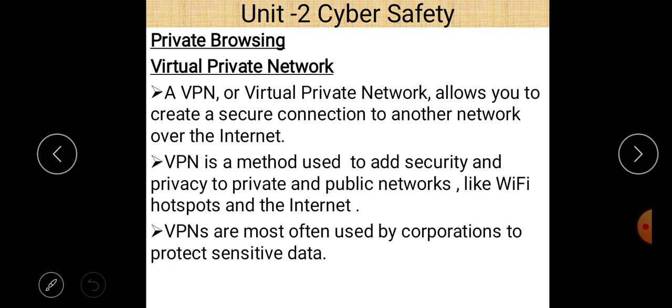VPNs are most often used by corporations to protect sensitive data. And this is also used to add security and privacy to private and public networks like Wi-Fi, hotspots, and the internet.